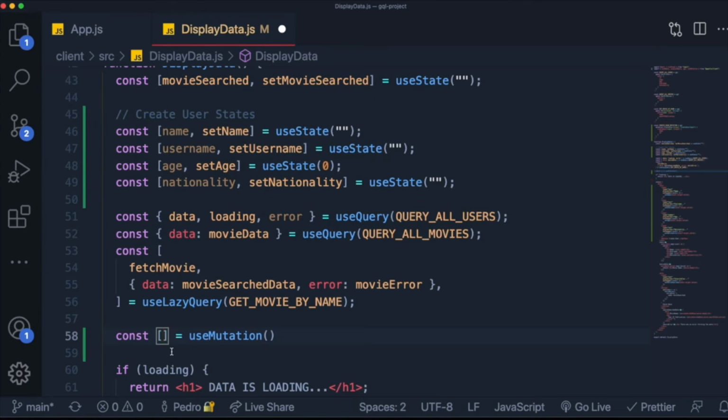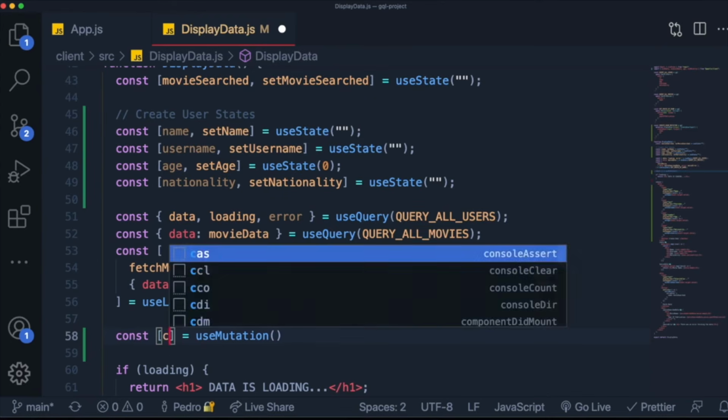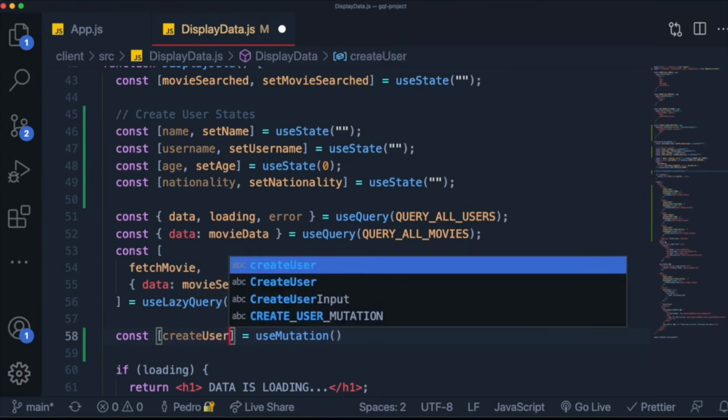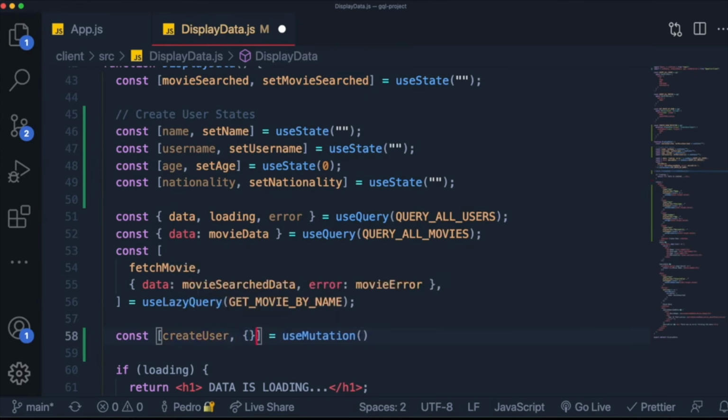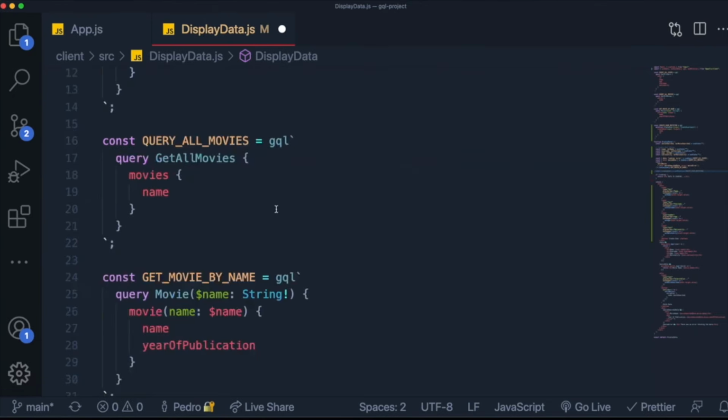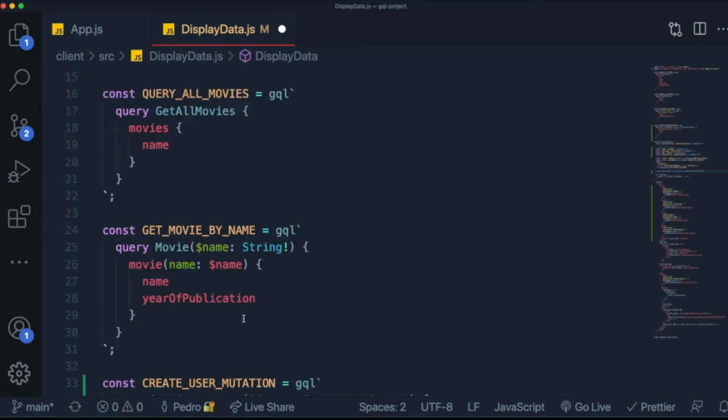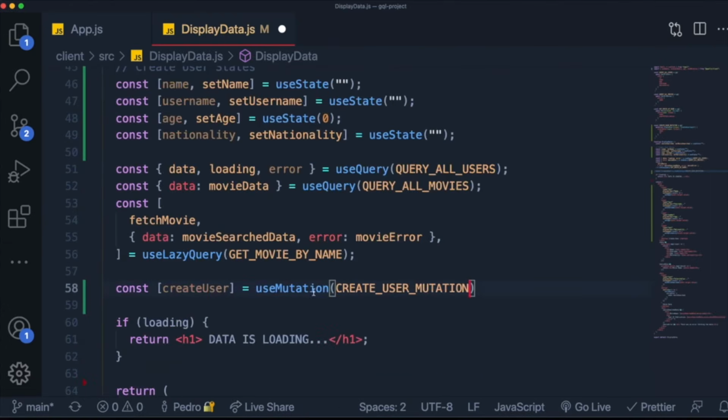It returns a function that you will be using. So we can call this function createUser. And we can also grab the data and everything that it returns, but for now, let's just grab the function. And we pass the GQL statement that we created up here inside of this, similar to the useQuery and the useLazyQuery.